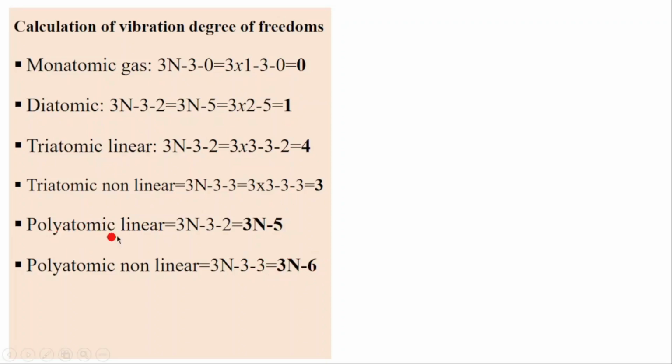The difference between polyatomic linear and polyatomic nonlinear is that polyatomic linear has only 2 rotational degrees of freedom, as you have seen, while polyatomic nonlinear has 3 rotational degrees of freedom. If you do the subtraction, then you get 3n minus 6 here, and here you get 3n minus 5.